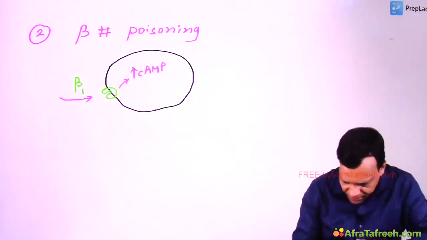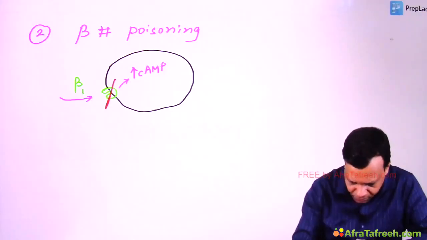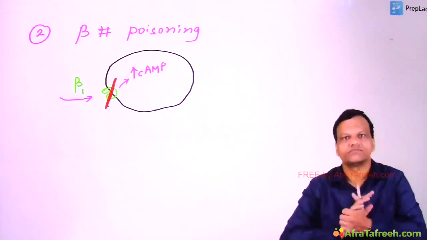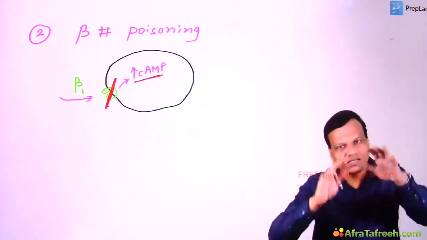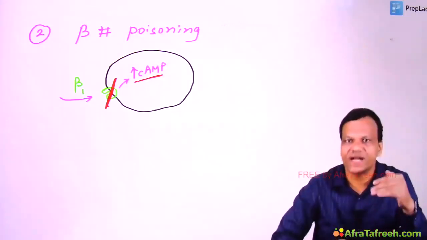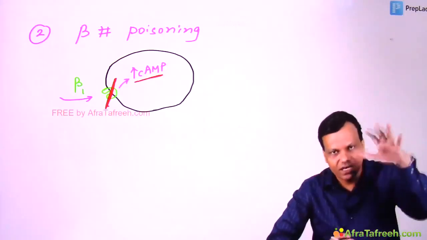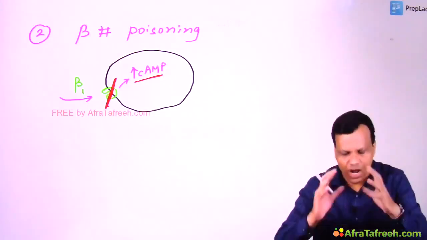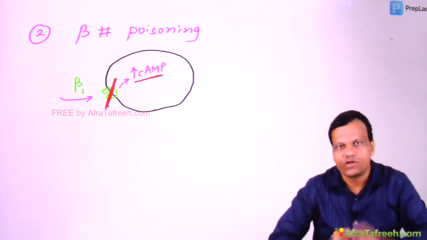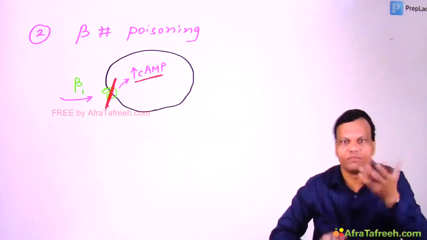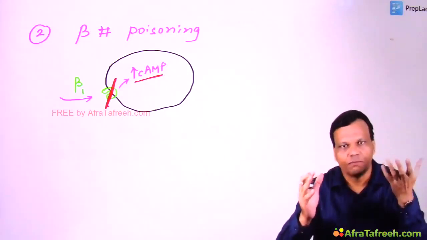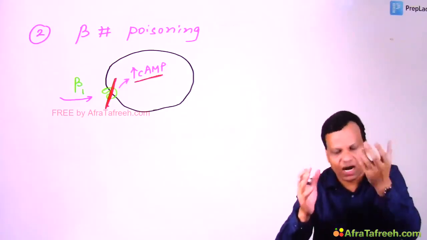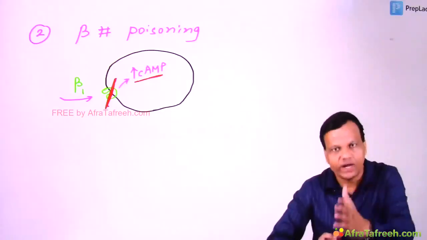In beta blocker poisoning, beta receptors are not activated, so cyclic AMP is not produced. So the heart is depressed. This person has bradycardia and decreased cardiac output. Now we need to stimulate the heart. But we cannot stimulate the heart by stimulating beta 1 because it is already blocked.